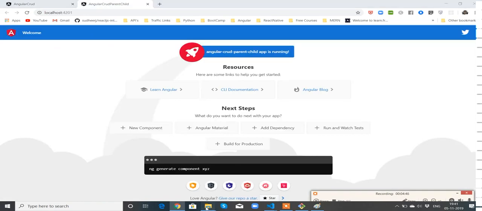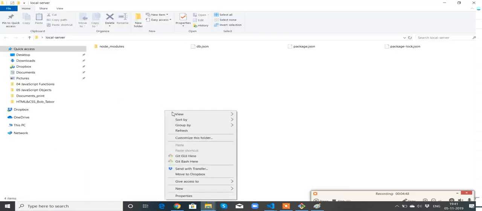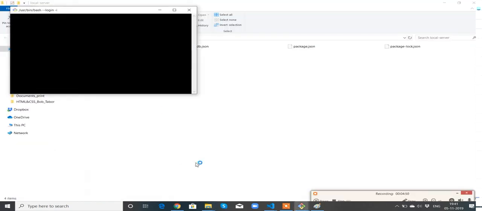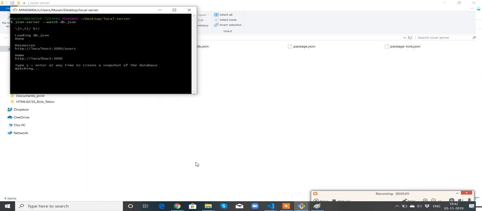Now let me start this local server. Bash, json-server --watch db.json. This is the command we need to give to start the local server. I think it's up. Let me check this.